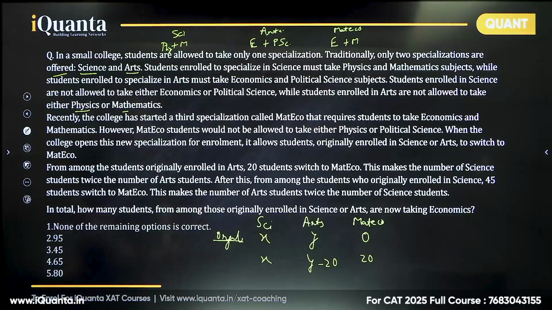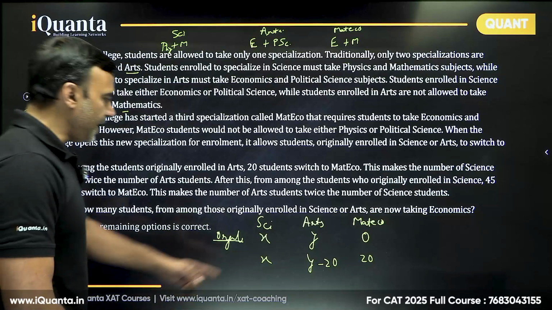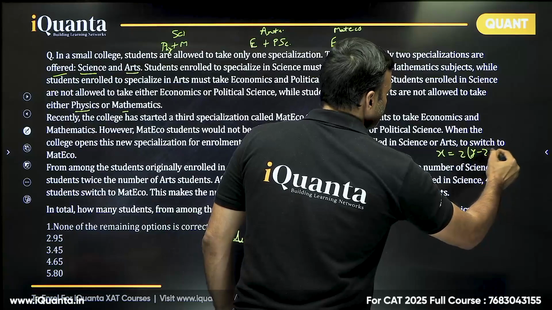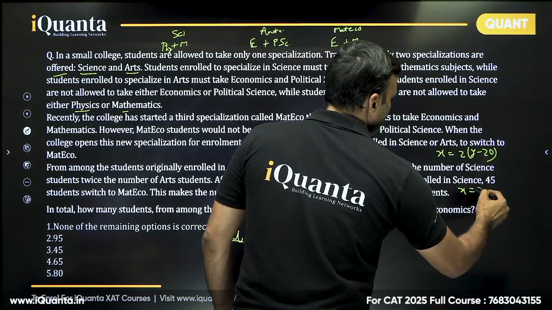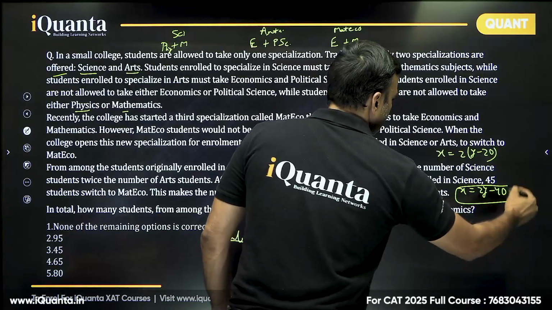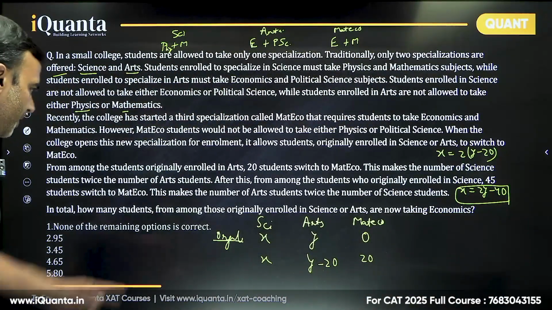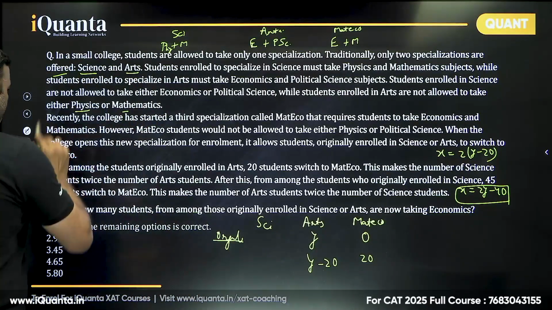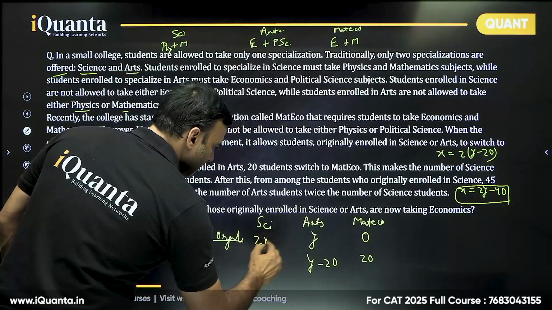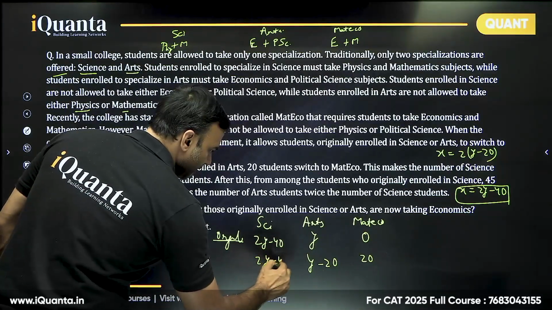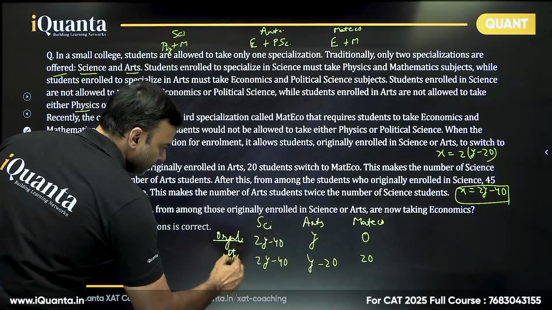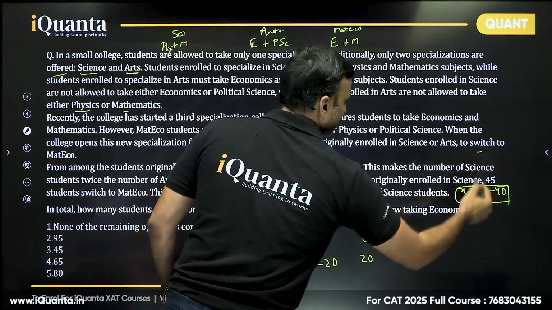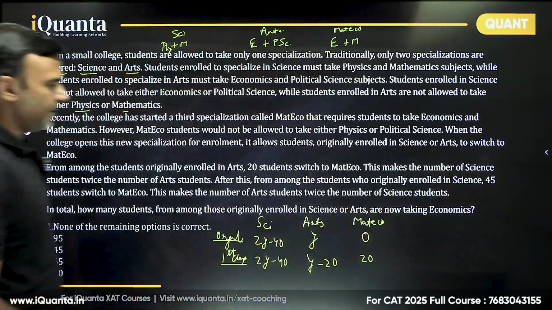This makes the number of science students twice the number of art students. So X is equal to 2 times (Y minus 20), so X equals 2Y minus 40. Now that we have X, we write it as 2Y minus 40. This is after the first change. Just to create space, I am removing this so that the space can be utilized further.